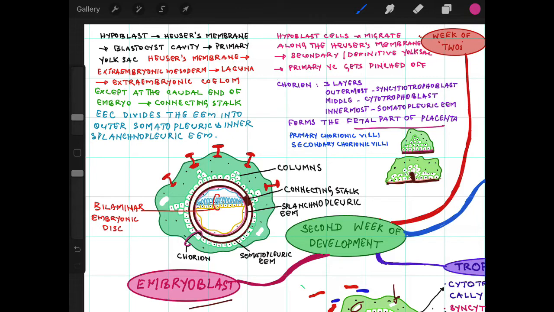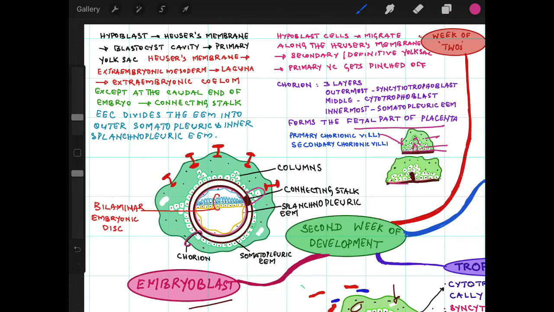Now we'll see this is the extraembryonic mesoderm, cytotrophoblast and syncytial trophoblast. The cytotrophoblast cells proliferate at certain places and form cellular columns like this into the syncytial trophoblast, and at this stage it is called primary chorionic villi.